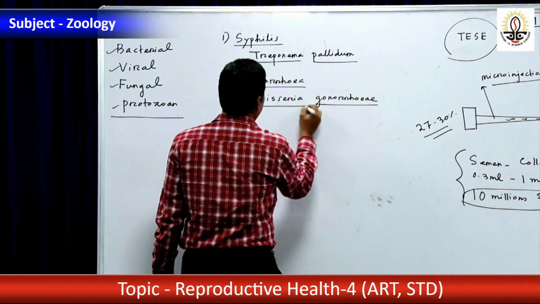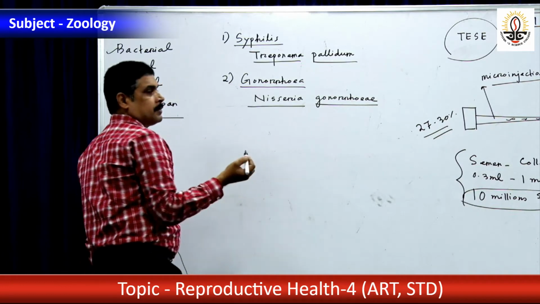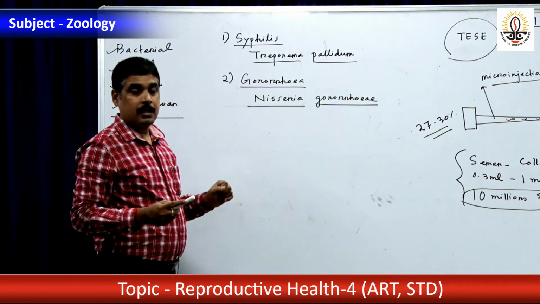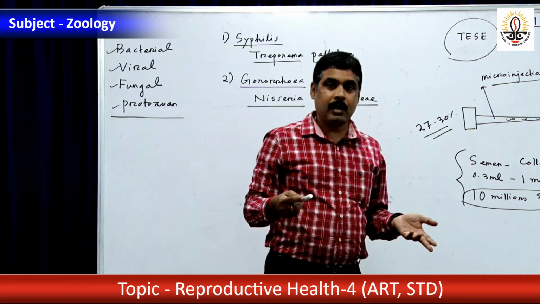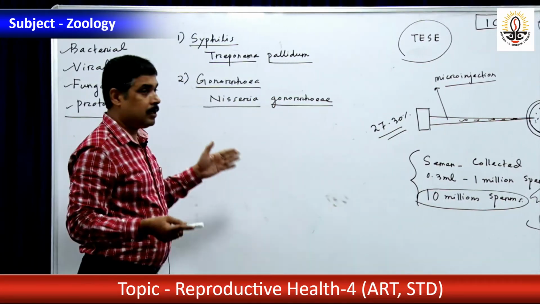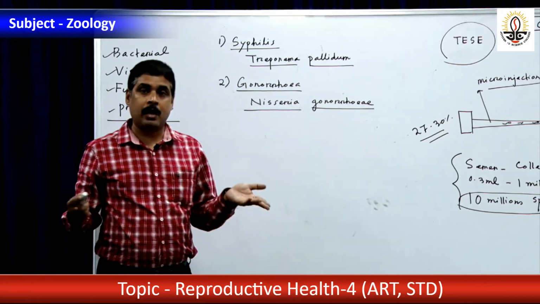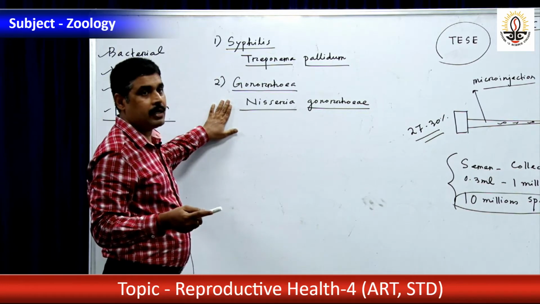It was discovered by Albert Neisser, that is why it is known as Neisseria gonorrhoeae. It is another form of STD similar to syphilis. In case of male it causes epididymitis and swelling of the urethra, urethritis. In case of female it affects the vagina, vaginitis. There will be inflammation of the fallopian tube. So many problems are there. This is the bacterial disease, gonorrhea.